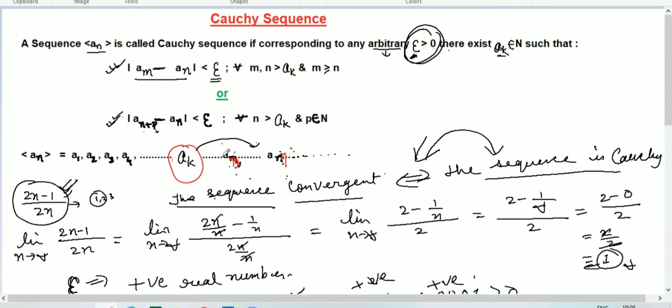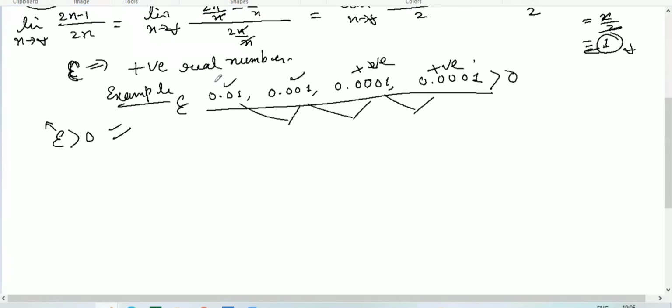So after this particular number, we randomly choose two numbers, and the difference of those two numbers will always be less than epsilon.